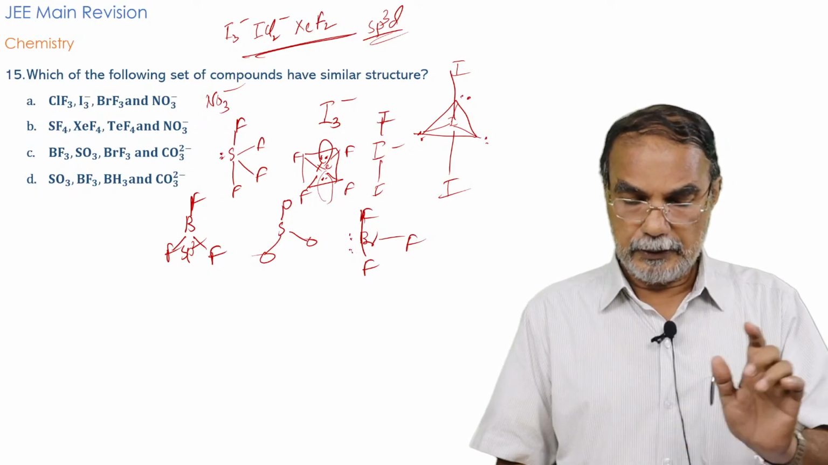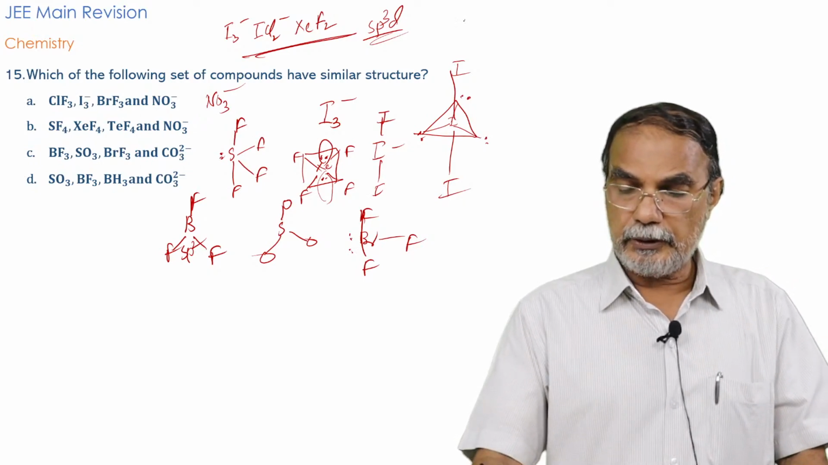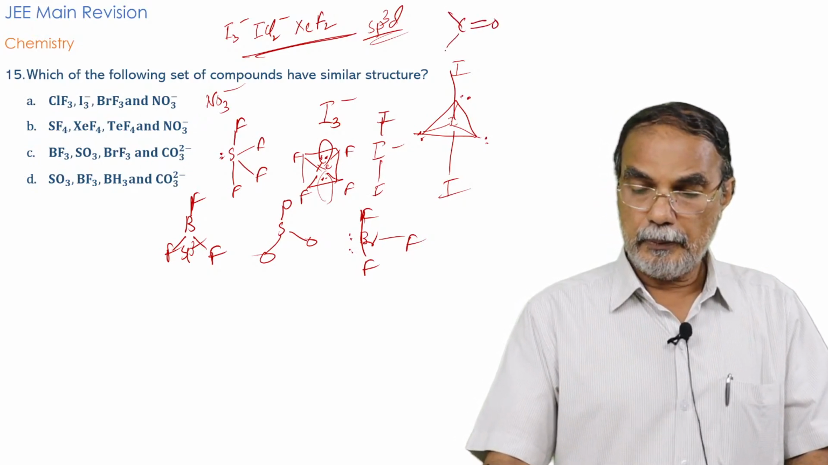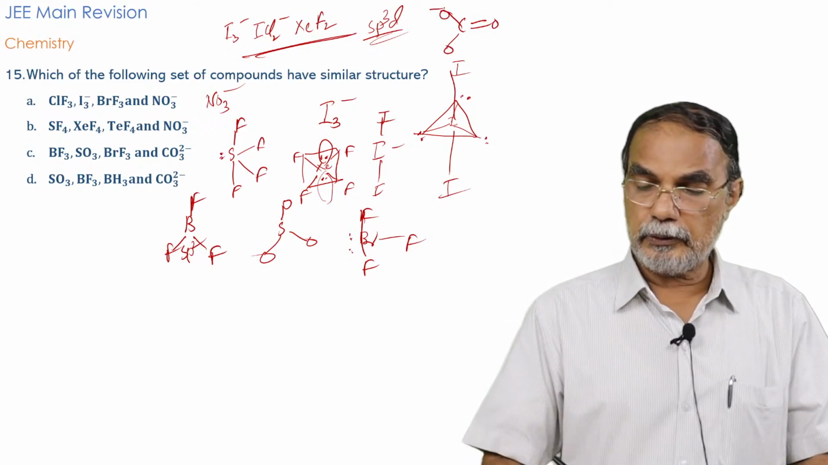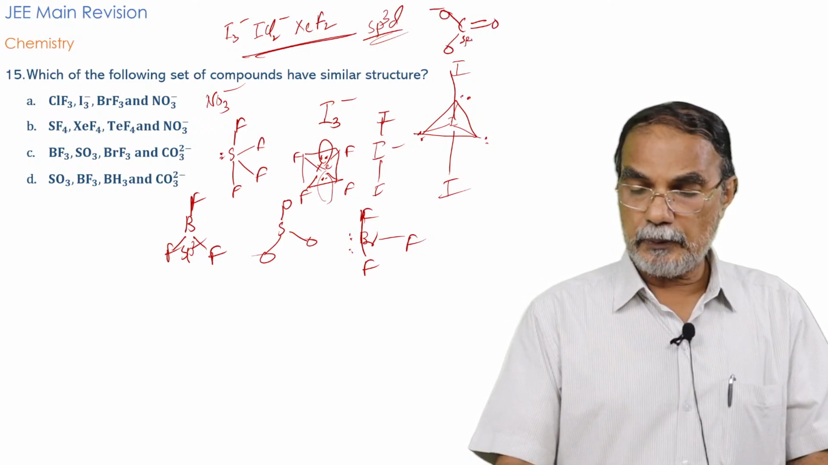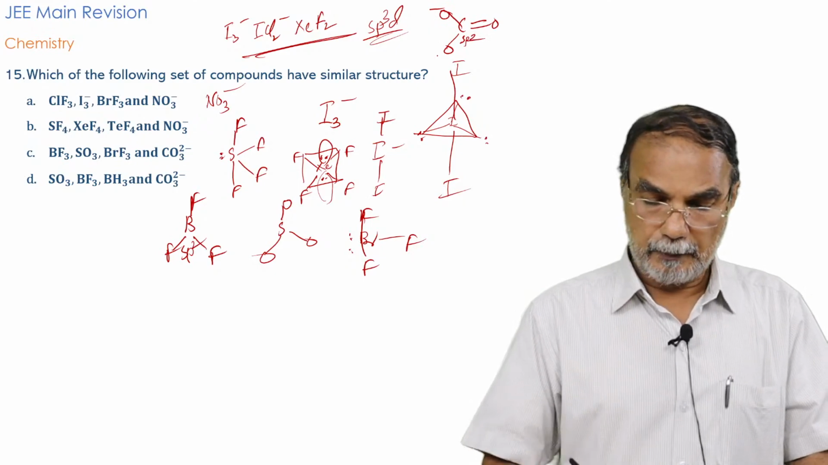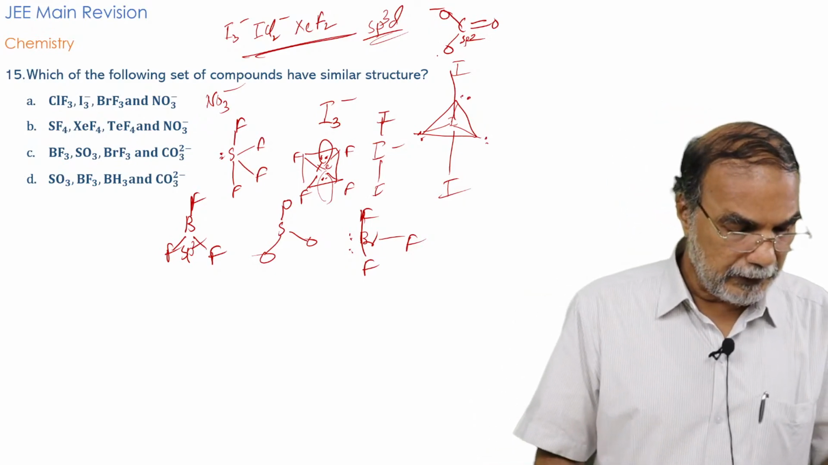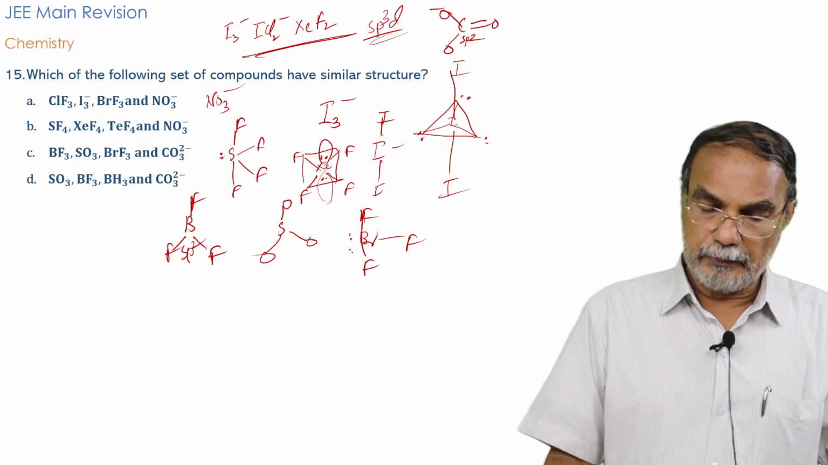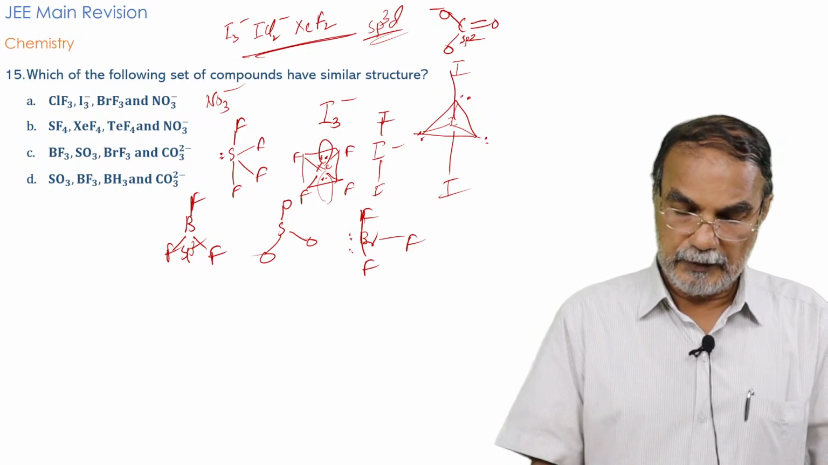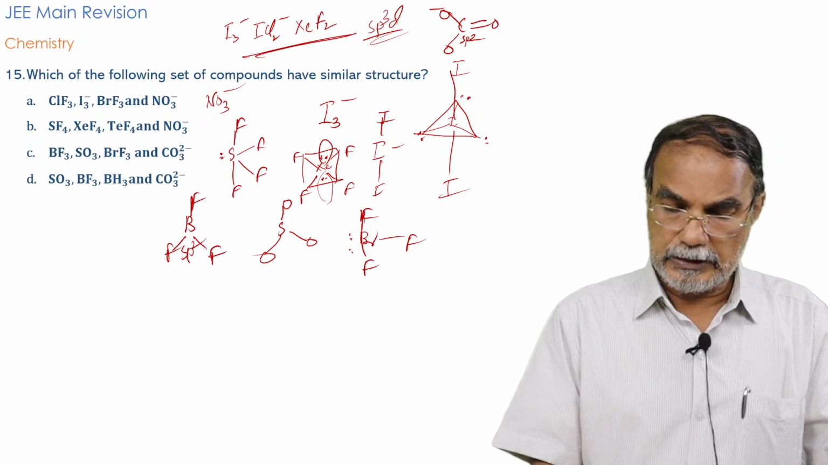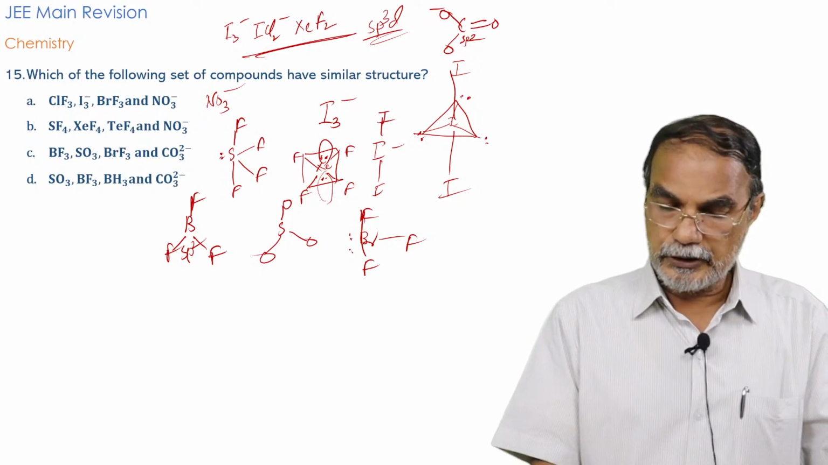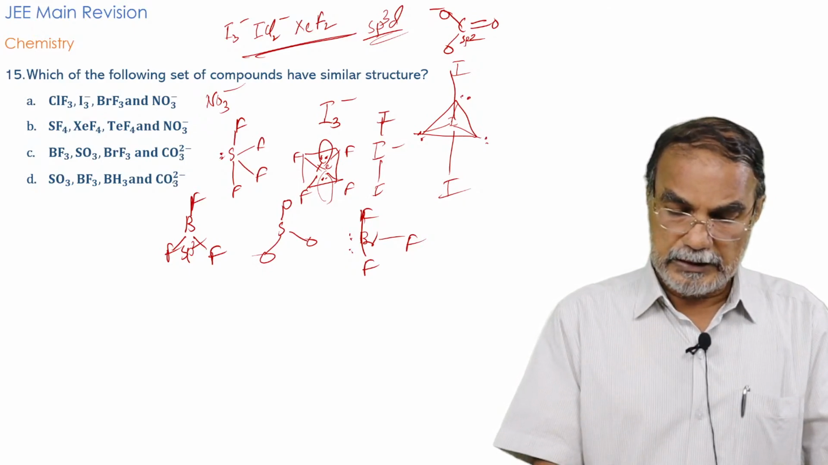And then CO3 2 minus. CO3 2 minus is C double bond O, O minus. This is the CO3 2 minus, where the carbon is sp2 hybridized, and therefore it's planar. So you don't find all of them to have the same structure. This is planar, this is planar, this is planar, but this is not. It is T-shaped.